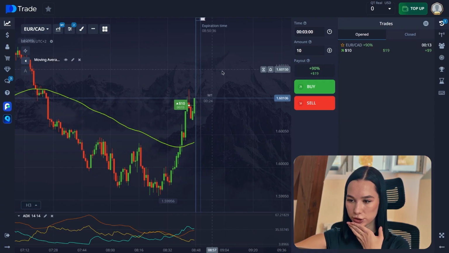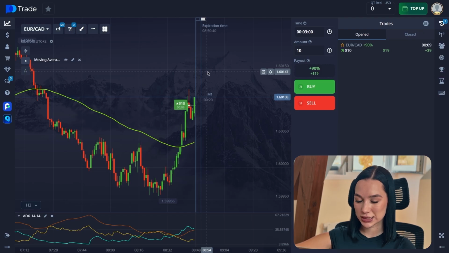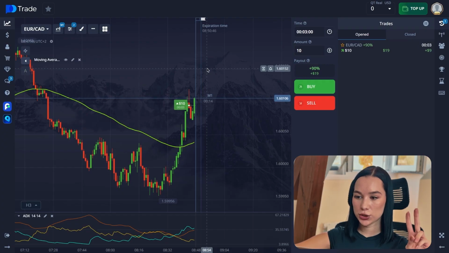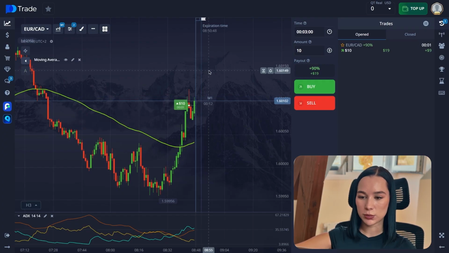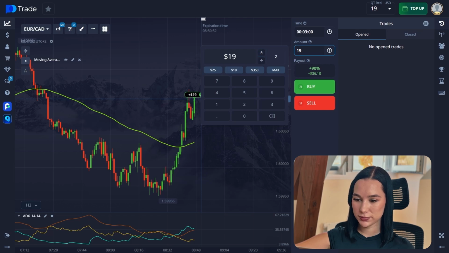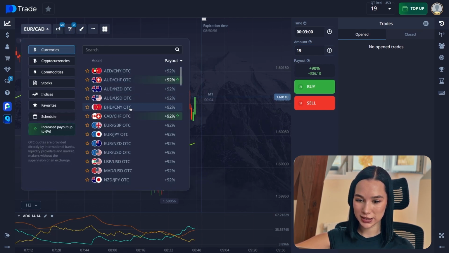Okay, going pretty good. 12 seconds. 10 seconds. I hope everything's gonna be great here. 5 seconds for 3, 2, 1, and we did it. Okay, the first trade was not the best one. It was kind of stressful at first, but in the end it was pretty good.